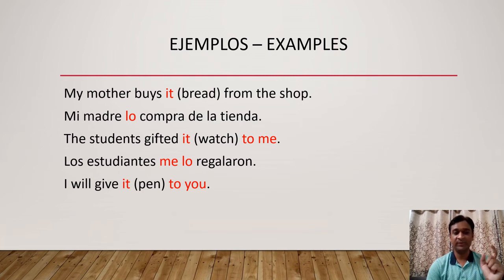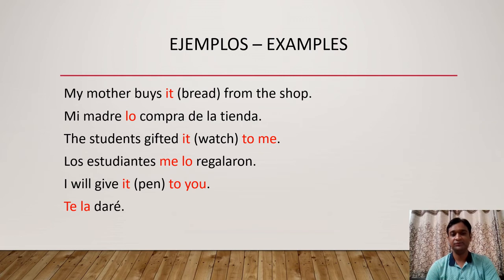Now what is the gender of pen? Pen is pluma, la pluma, which is feminine. So for it here we will use la, and for to you the indirect object pronoun is te. So the sentence in Spanish is te la daré. This is the future tense. Daré means I will give. So before the verb conjugation we have placed both the pronouns te and la. Te la daré means I will give it to you. Clear friends, all these three examples.